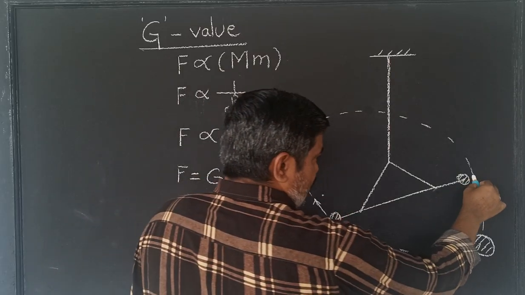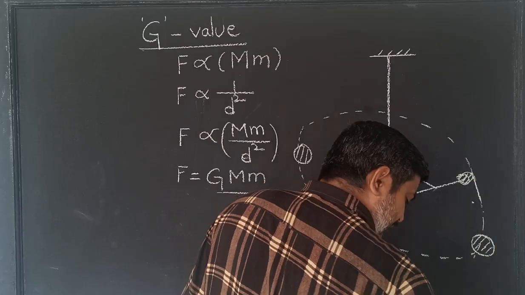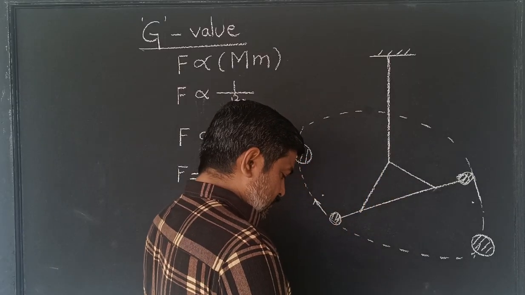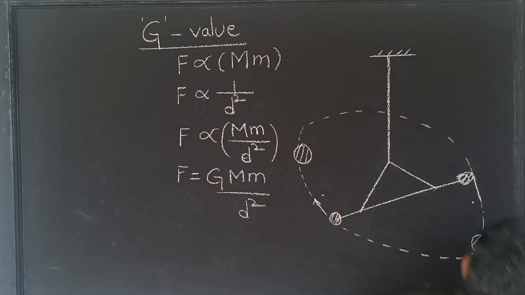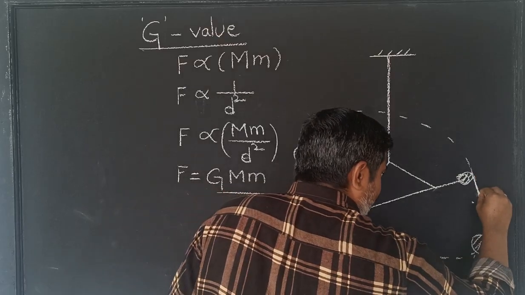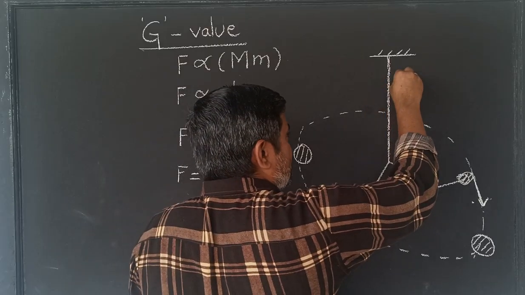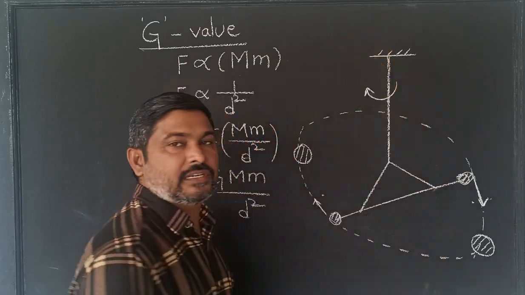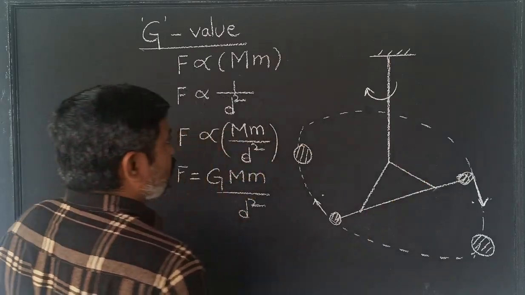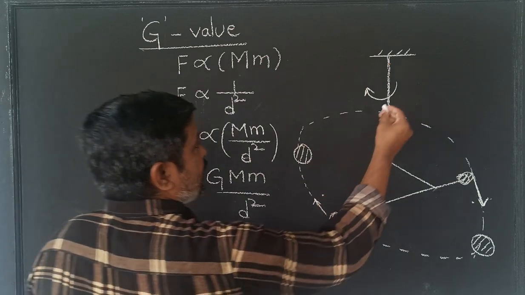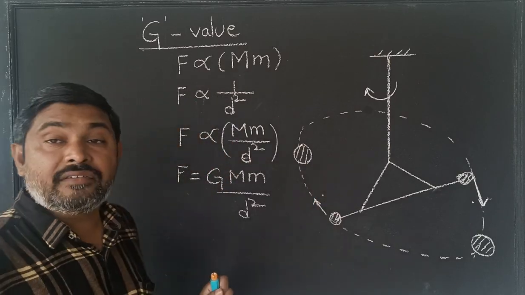So here this smaller mass, the smaller sphere, will also be attracted by the bigger sphere. Due to this, what will happen? Torque will be generated because this is going to be twisted, right? This is going to be twisted, angle of twist. So that torque calculation, we know torque equals to... Here one torque is generated by gravitational force.